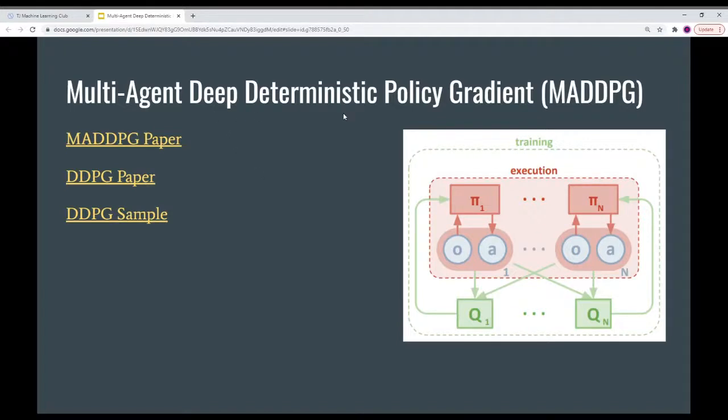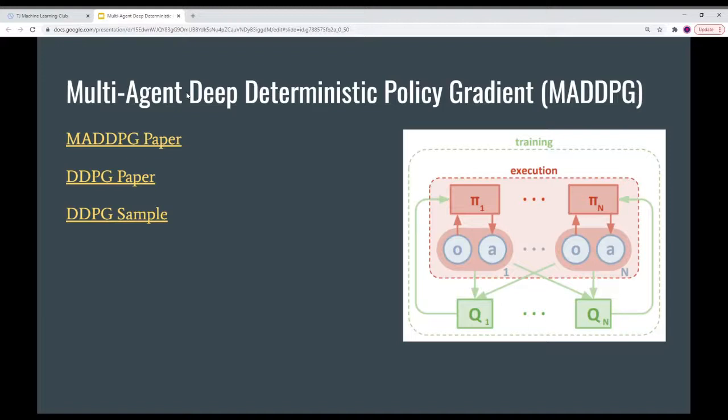And deep deterministic policy gradient. If you remember from Dr. Dasgupta's lecture, I think he might have mentioned this, but we're going to go more into DDPG later. DDPG, deep deterministic policy gradient, is basically an actor-critic algorithm. Don't worry if these terms are not familiar to you, we're going to go in depth later. It's an actor-critic algorithm that basically allows for continuous control. That's the main takeaway from DDPG. It allows for continuous control, which means you're not choosing a discrete action like left or right or up or down. You're choosing something continuous, like a velocity or an angle or a direction.